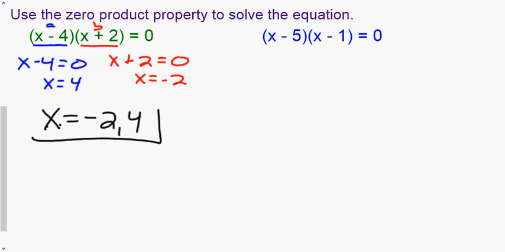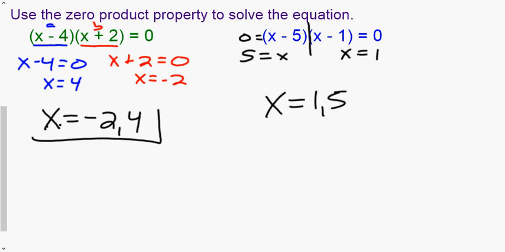Now, a way you can do this, if you wanted to, is you could go equals 0, draw yourself a little bar between the two problems, and say, I'm solving the two separate problems this way. So again, I'm going to add 5, and I get 5 equals x. Here I'm going to add 1 and get x equals 1. Again, final answer listed from smallest to largest. That is basically what the zero product property is.